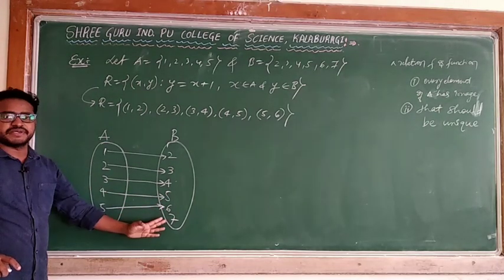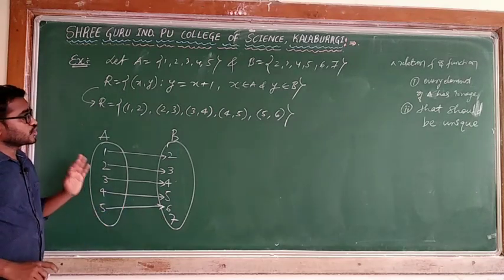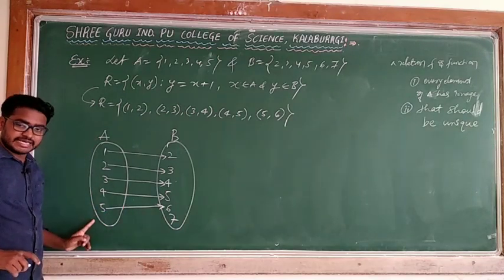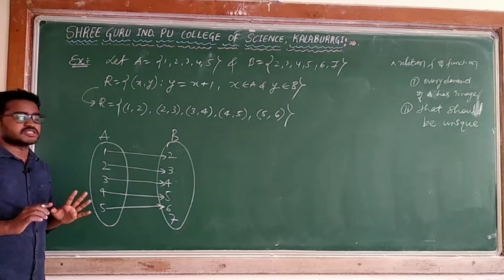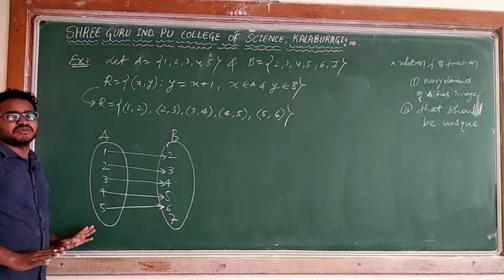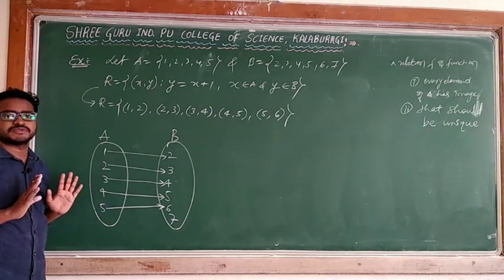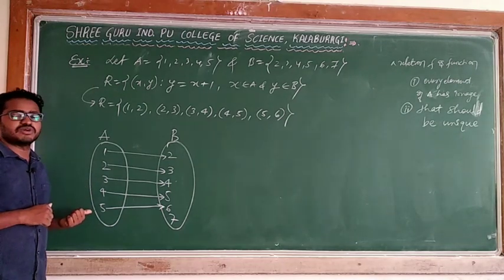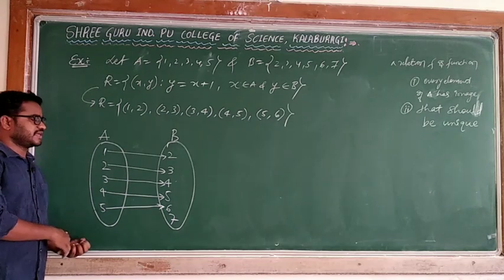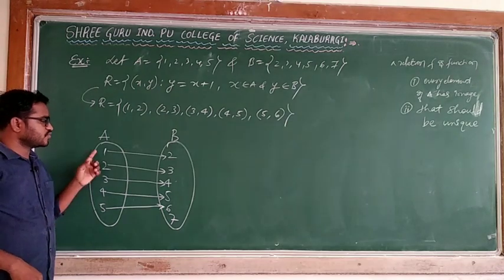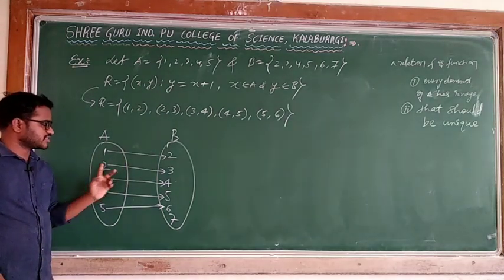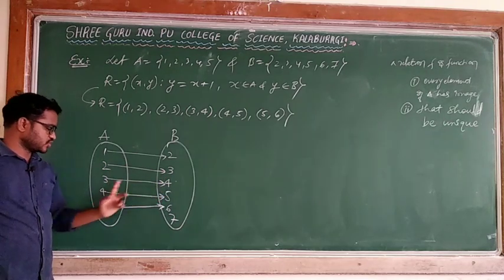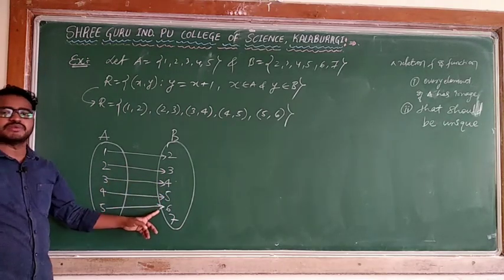Don't worry about set B. We are saying every element of the set A has a unique image, which means every element has an image. Every element has an image as well as only one image.